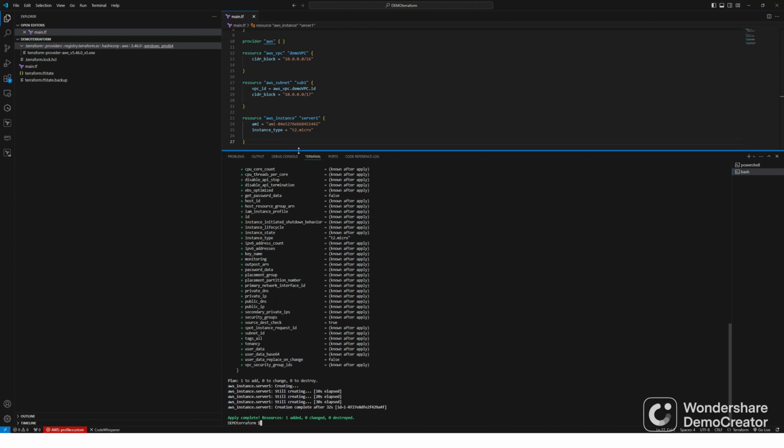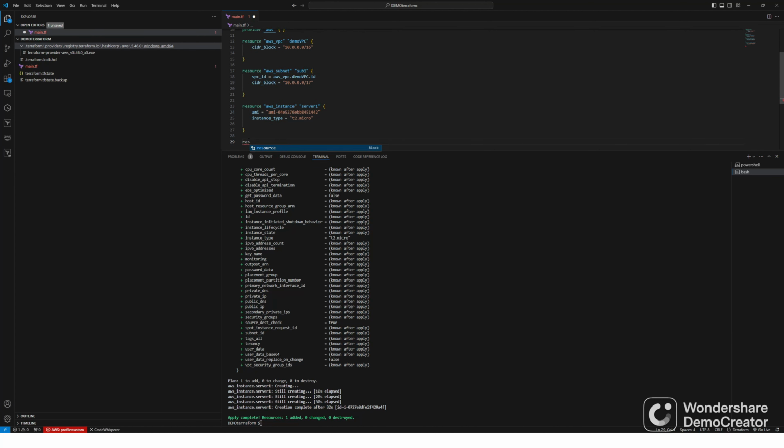Now let's go to S3 bucket. We're going to create an S3 bucket. So resource, the S3 bucket will be aws_s3_bucket. You should always refer to the documentation to find the resource type, but I already know it. Now you can give any logical name, demo bucket here. What are the required fields? You can go to the documentation and check, and I already know it needs the bucket name.